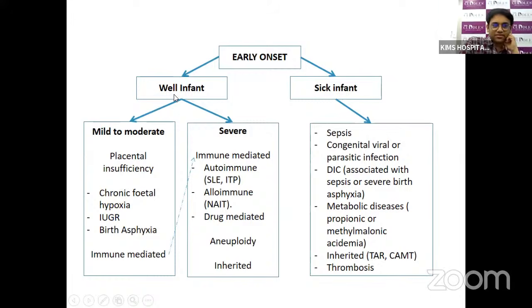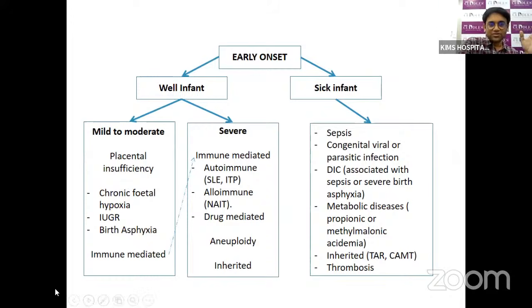In a well baby with mild to moderate thrombocytopenia, if the babies have IUGR, birth asphyxia, Doppler abnormalities, and placental insufficiency, then it can be related to the mild to moderate thrombocytopenia. In these cases, because of placental insufficiency, there will be a hypo response of the bone marrow that can be related to mild thrombocytopenia. But in these cases, it will not go into severe thrombocytopenia, and they usually improve by around 5 to 7 days of life.